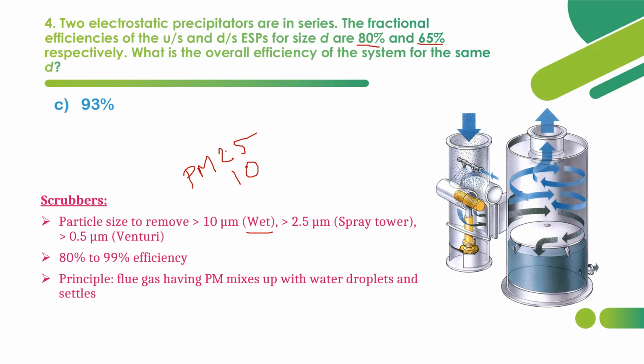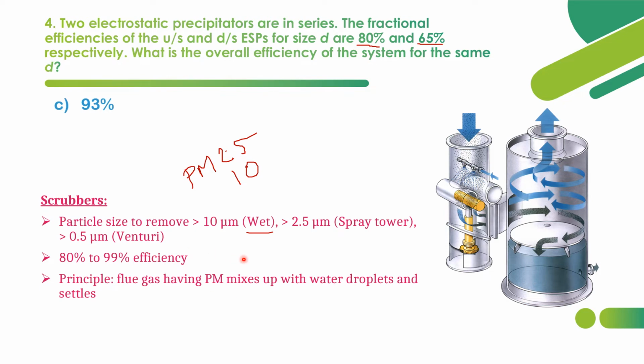So efficiency wise, we can say gravitational settling chamber has the lowest efficiency, and ESP, electrostatic precipitators, has the highest efficiency, followed by scrubbers. Here the principle followed is flue gas having particulate matter mixes up with water droplets. Here you can see in the diagram, some water droplets will be sprinkled out. That will be mixed with PM. Particulate matter mixes up with water droplets and settling will be happening. That is, we are removing the particulate matter, and the output is the cleaner air.